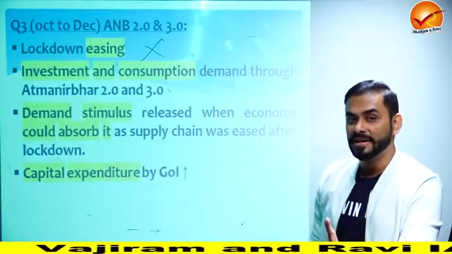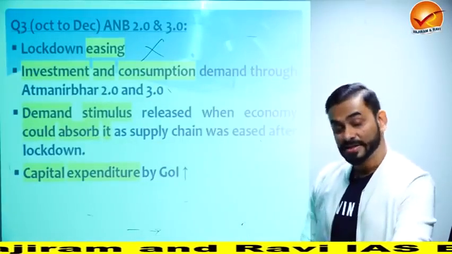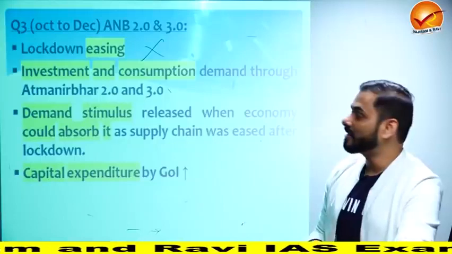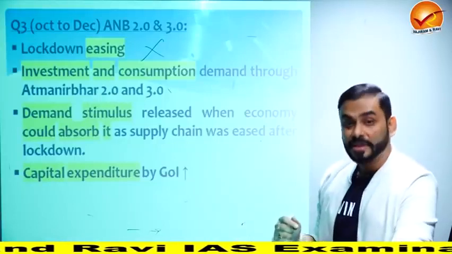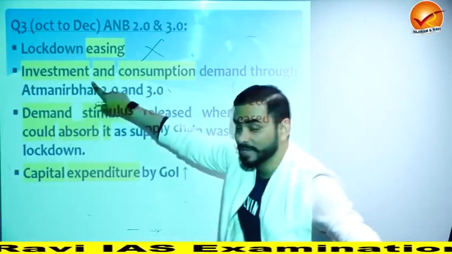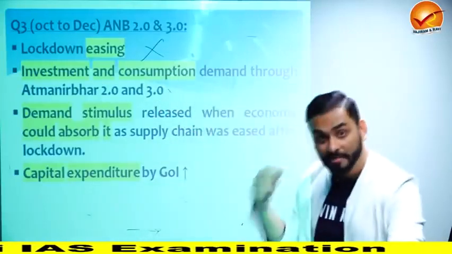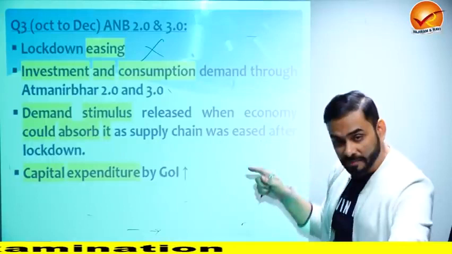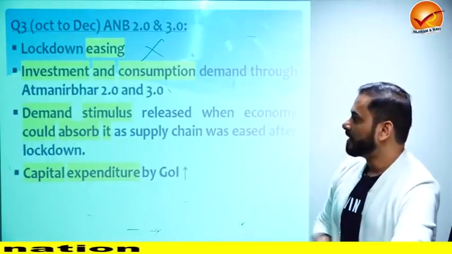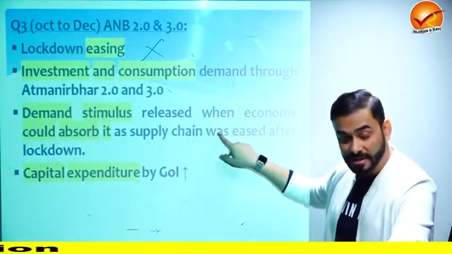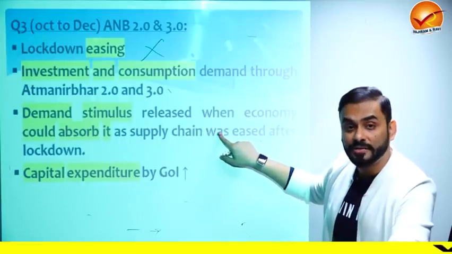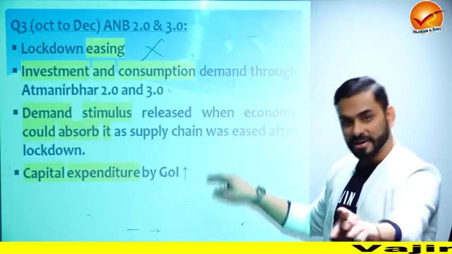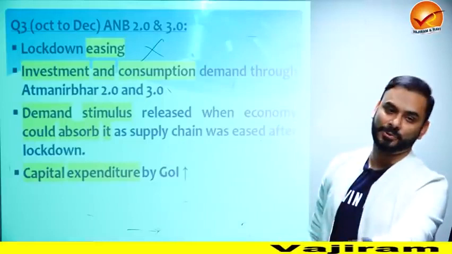When the lockdown is ending, that means factories have started. Since the factories have started, the government started to motivate the industries to invest more and people to consume more. Now demand side measures have started to be taken. And through Atmanirbhar 2.0 and 3.0, demand stimulus was released, which means the government of India started to motivate people to demand more only when the economy was ready to supply more.